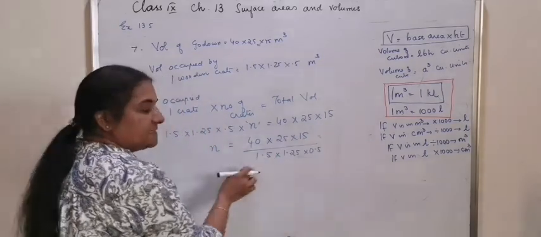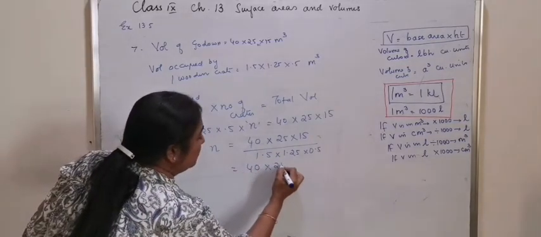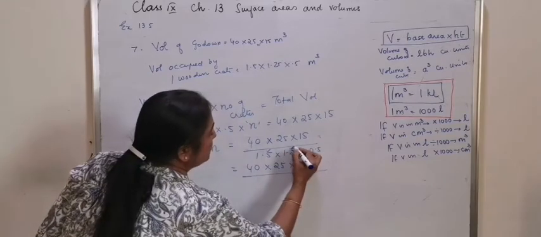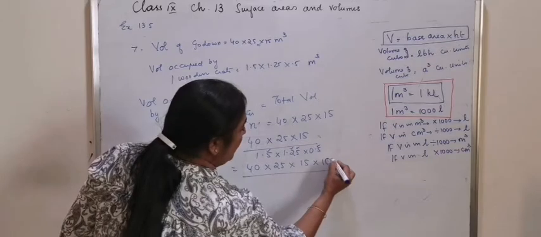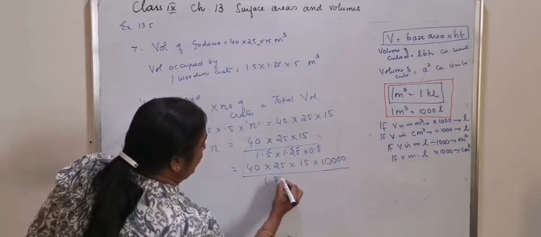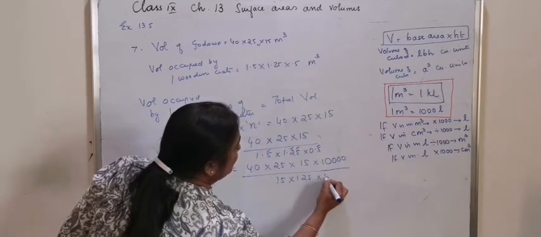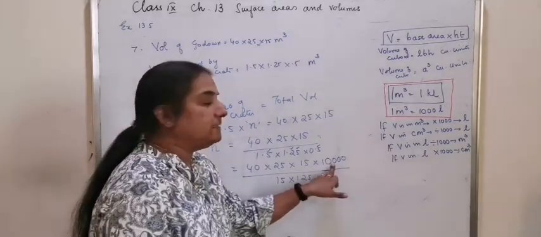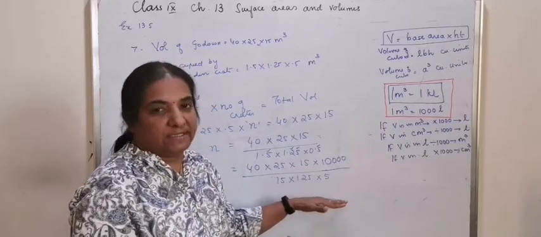To avoid decimals, what we can do is 40 into 25 into 15 multiplied by 1, 2, 3, 4 divided by 15 into 125 into 5. That means you are multiplying and dividing with 10,000, which makes the denominator without decimal.